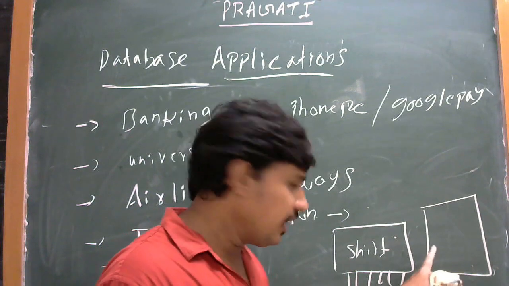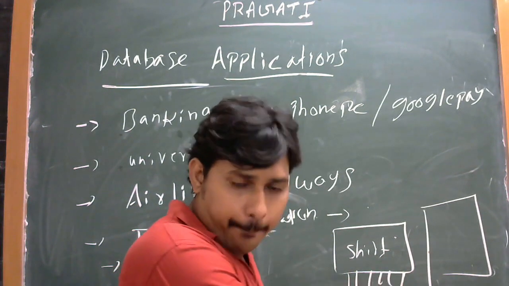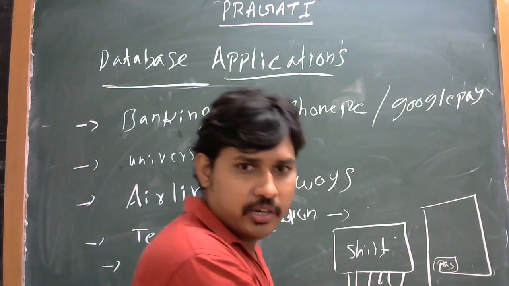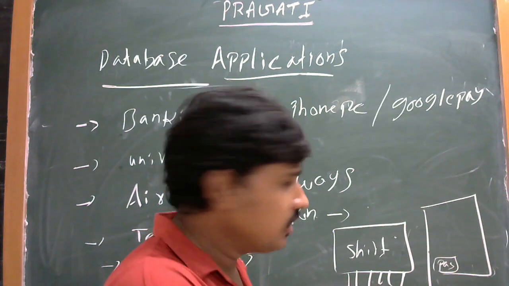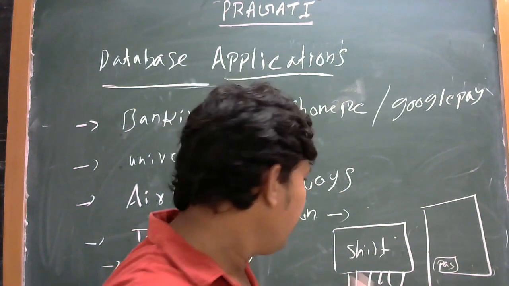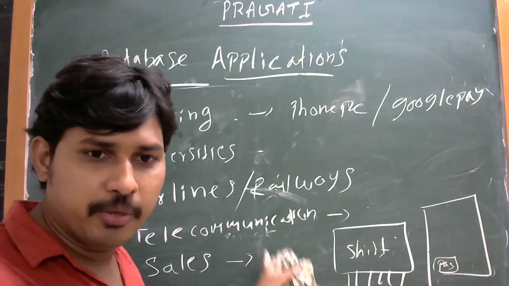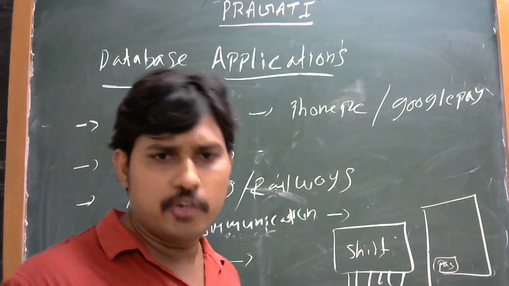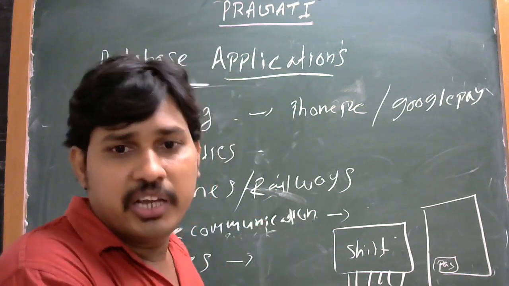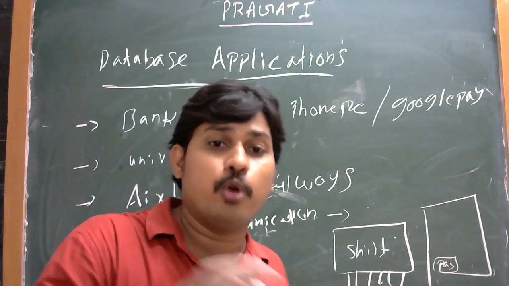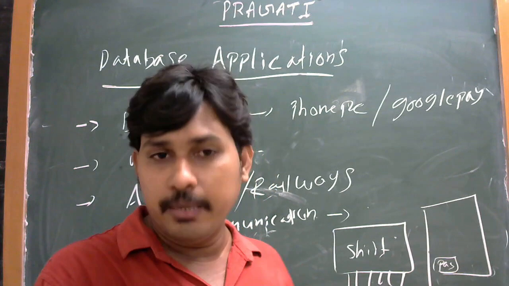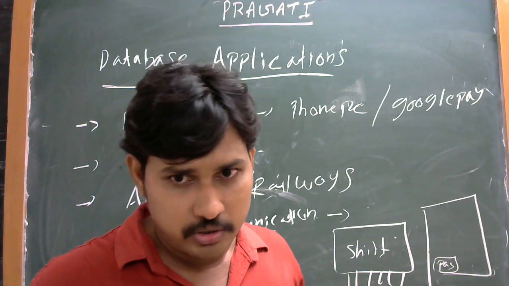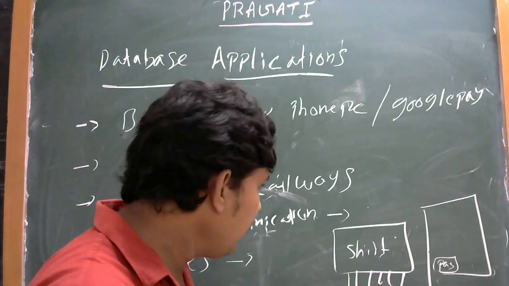This is stored in the particular database. After that, to buy the shirt, the accountant clicks the pay option and you give the money. Then the next transaction. So this is the best example of a database application. Most shopping malls use it. The database holds how many products are available in the warehouse, how many items, how many purchased, and also the stock register. All of it comes under the database.